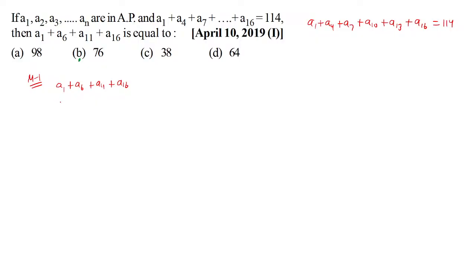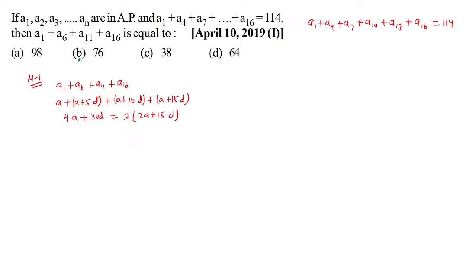So that essentially becomes what? A plus 5D plus A plus 10D plus A plus 15D. So that essentially becomes what? 4A plus, if you see carefully, 30D. Or you may say 2 times 2A plus 15D. And that's exactly what we want.